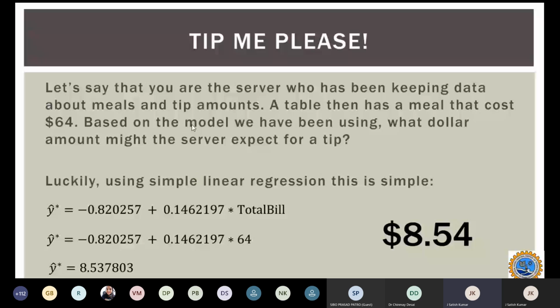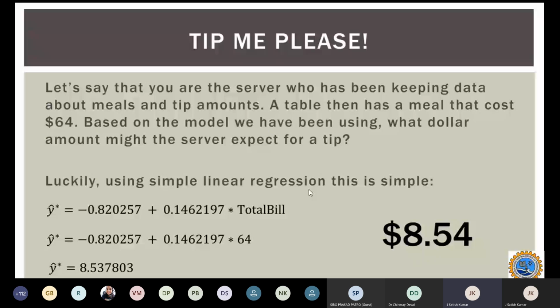Suppose the meal costs $64, which is not in the table. Based on the model, can we predict what the tip amount will be? We simply substitute the $64 into our linear regression model, and we'll be able to predict that you will get a tip of approximately $8.54. That's how the simple linear regression model helps us predict based on the sample data.